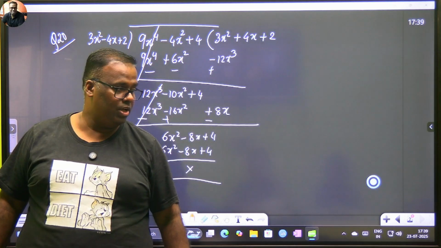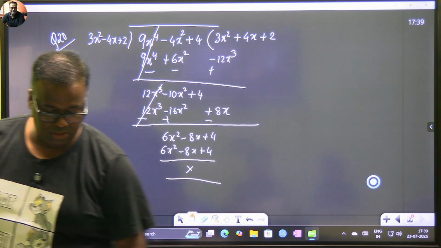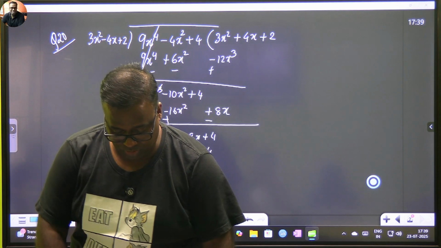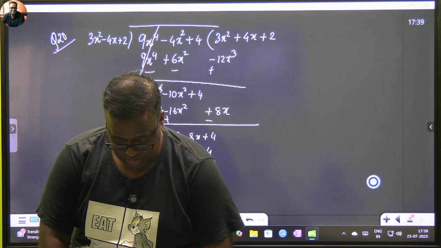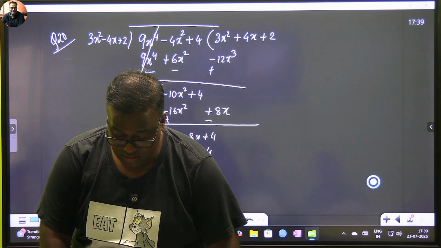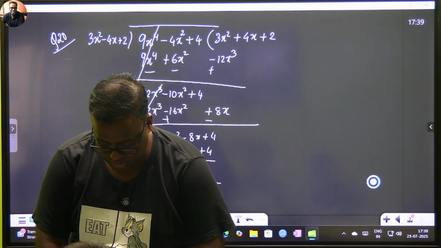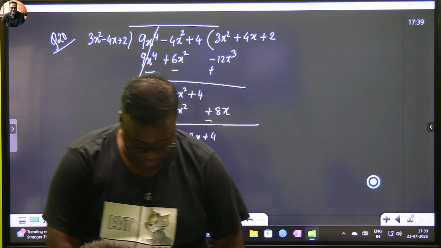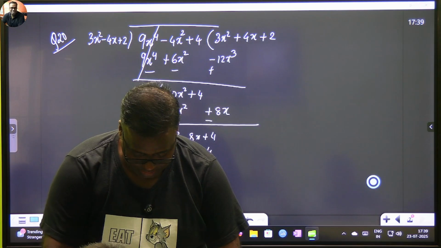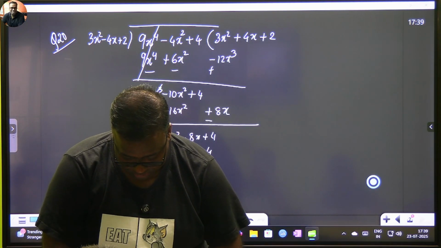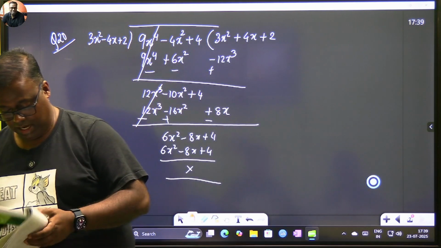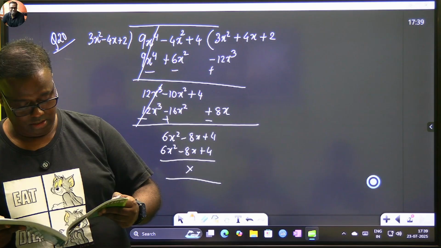No questions? Okay. So do you have the RS Aggarwal? Let's take the RS Aggarwal again. So we go to something new. Which page number was it on RS Aggarwal? 90 or 91. Okay. So if I see RS Aggarwal, 6A we have done, 6B we have done, and then 6C is all about division that we have done. Now we are on 6D. And 6D is find all the products.